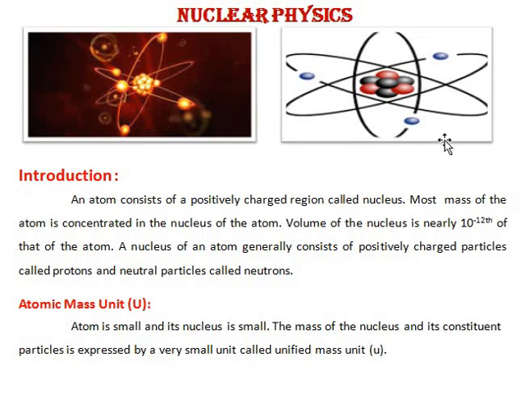If this is the whole atom, then the size of the nucleus is 10 raised to minus 12 of this. It's quite difficult to imagine, so I will tell you a simple example. If you consider this a point nucleus and this the outermost orbit of the atom, then the size of the atom is equal to the outermost orbit.